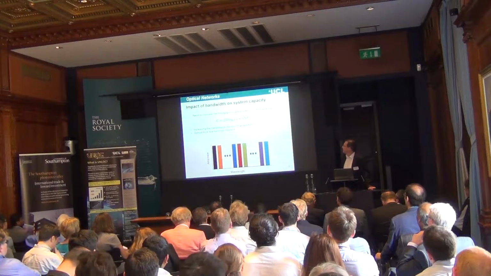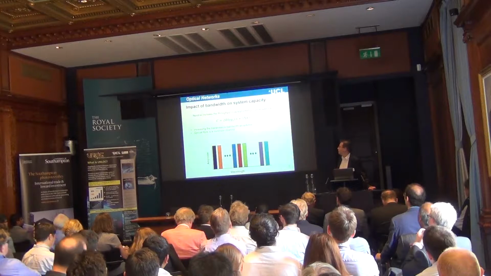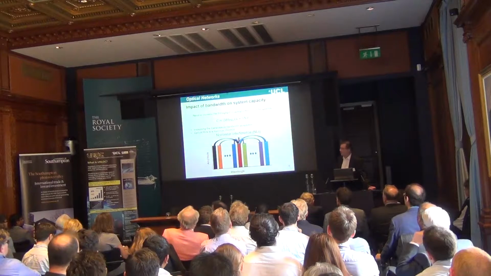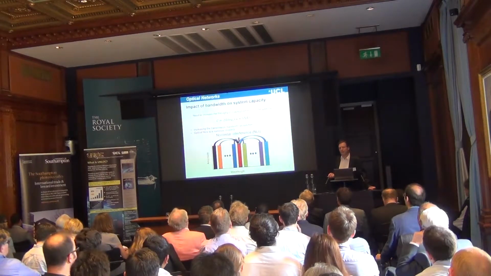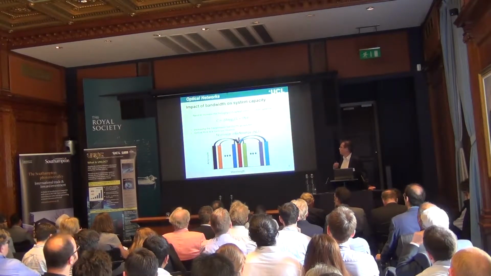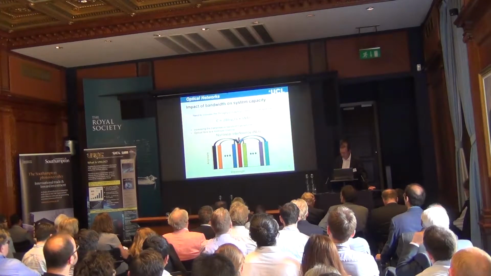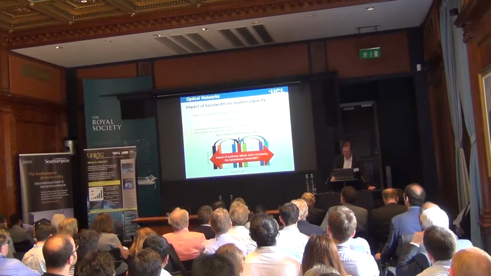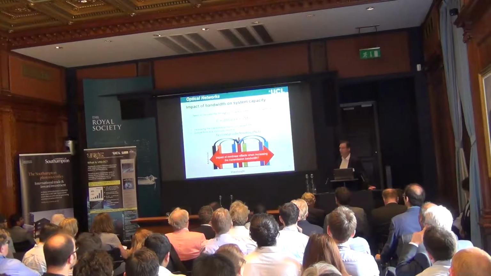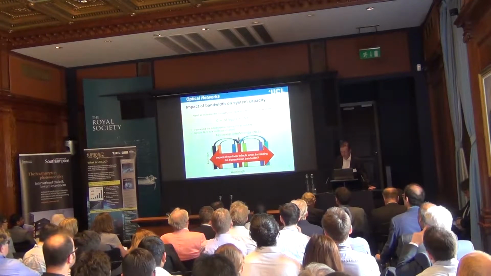However, in a nonlinear system, it's not necessarily true that increasing the bandwidth of the signal will lead to a linear increase in the capacity. Because of the effect of nonlinear interference, the power in the other WDM channels, other frequencies within the WDM signal, will cause distortion, cause noise-like effects on the channel of interest. So we've been working on the impacts of these nonlinear effects when we increase the bandwidth of the signals to very large values, much larger than the 35 nanometers of C-band.